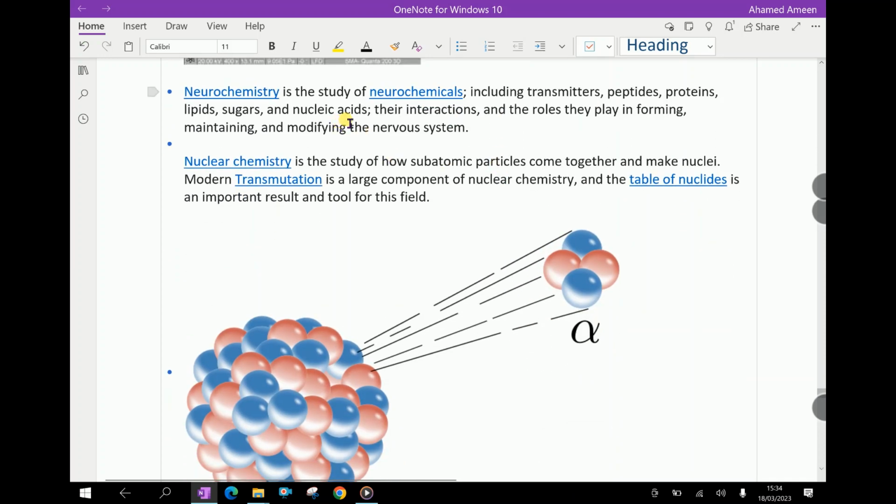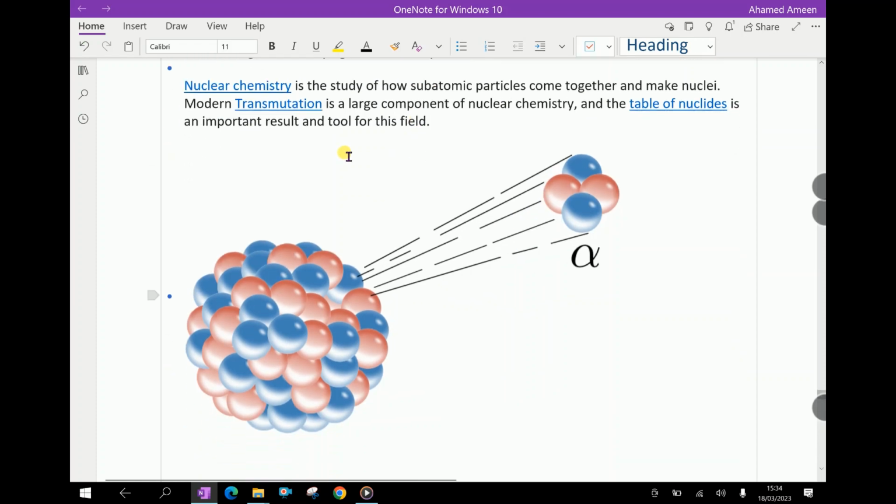Neurochemistry is the study of neurochemicals, including transmitters, peptides, proteins, lipids, sugars, and nucleic acids, their interactions, and the roles they play in forming, maintaining, and modifying the nervous system. Nuclear chemistry is the study of how subatomic particles come together and make nuclei. Modern transmutation is a large component of nuclear chemistry, and the table of nuclides is an important result and tool for this field.